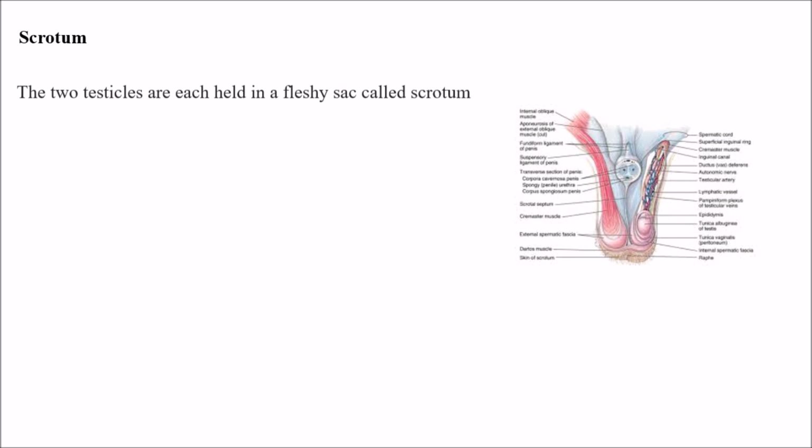Next, scrotum. The two testicles are each held in a fleshy sac called the scrotum.